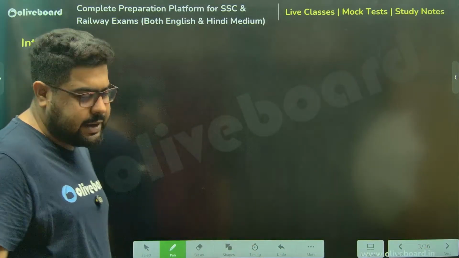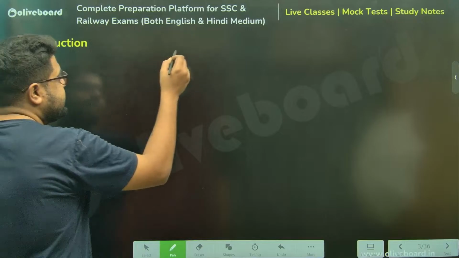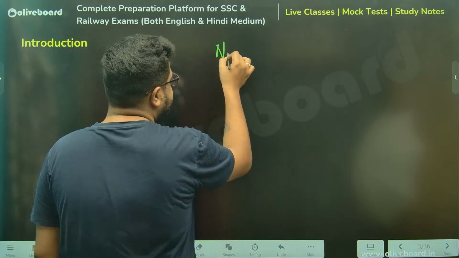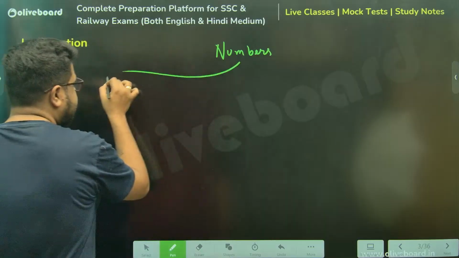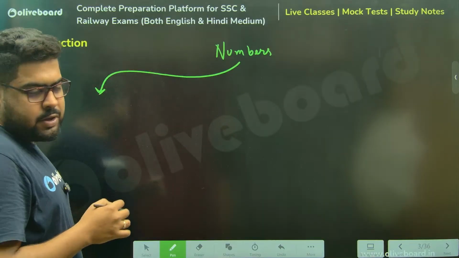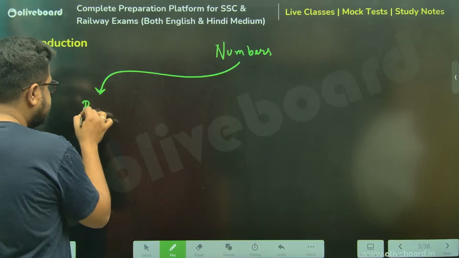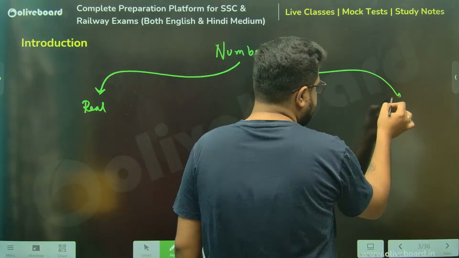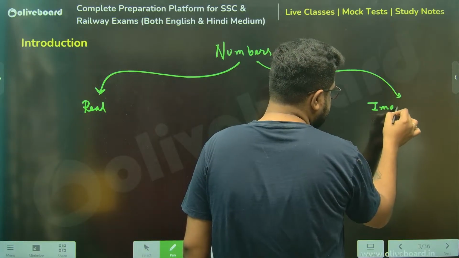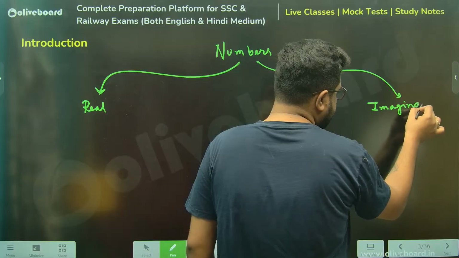Coming to this, sir, numbers, the classification. Numbers can be divided into two parts. One is called real numbers. Another one is called imaginary numbers, iota.